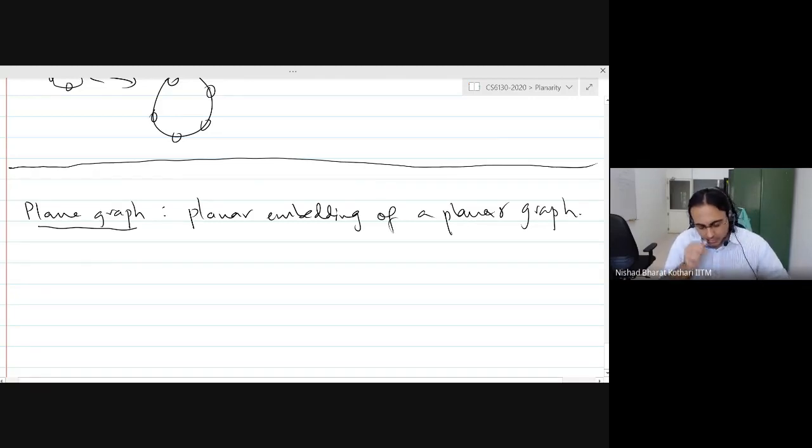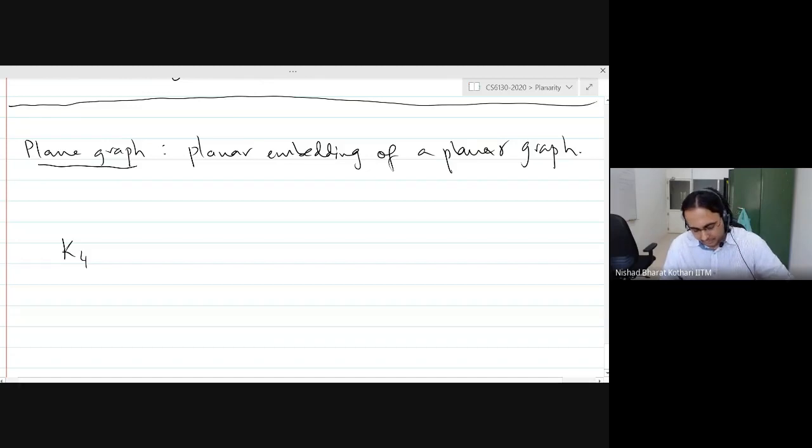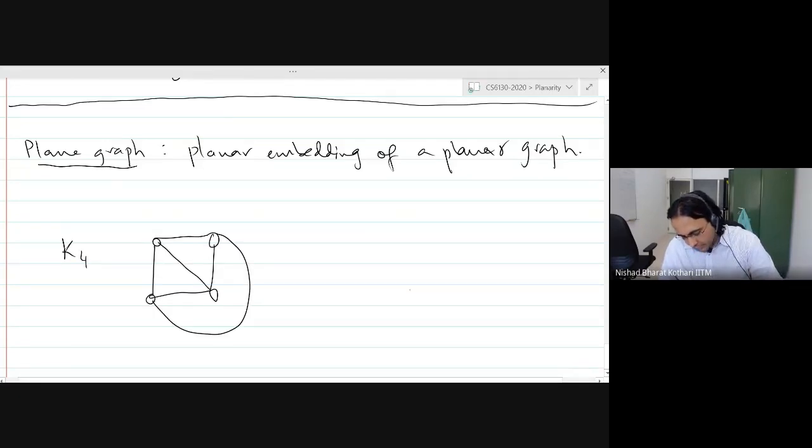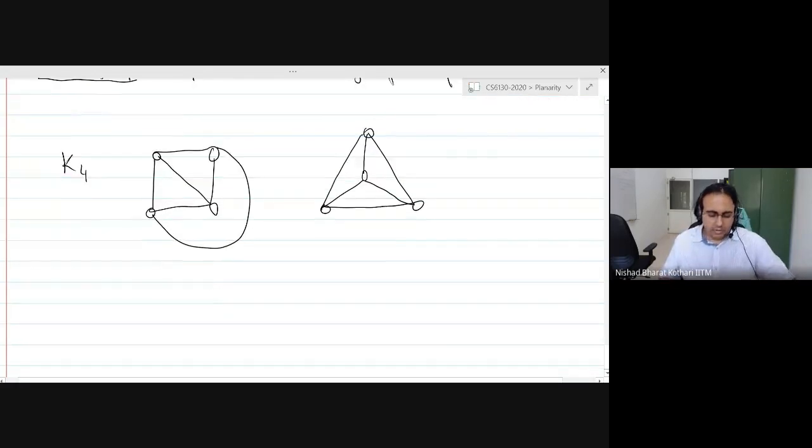the assignments. So remember, we had the graph K4 yesterday, and we drew multiple drawings of it, some of which were planar. One of the drawings we had was something like this. Another planar drawing was a straight line drawing. Of course, my lines are not exactly straight, but that's not the point. So if my graph G is equal to K4, in this topic, because we are dealing with drawings of a graph so closely, we are going to continuously distinguish between the graph and an embedding of the graph, right?